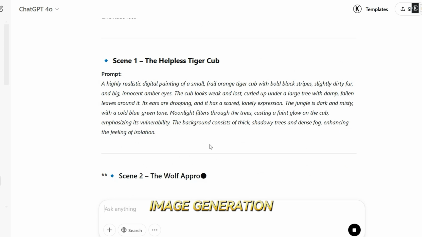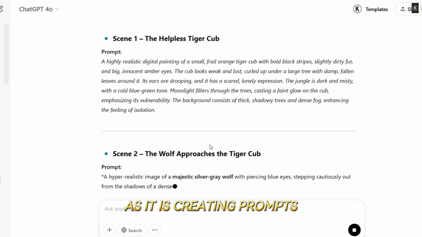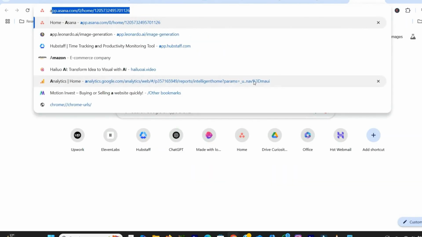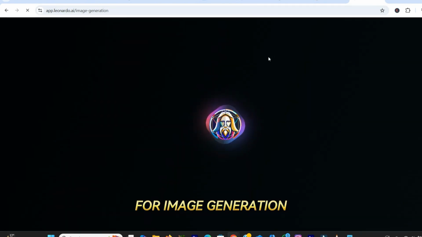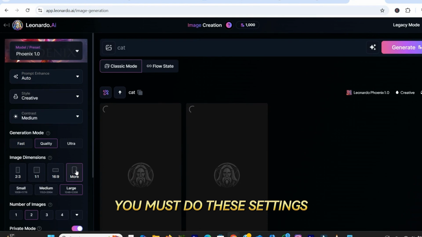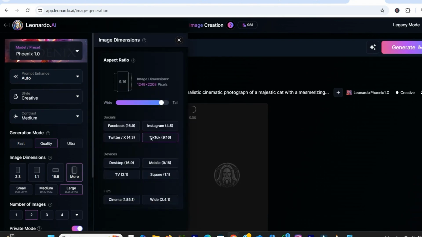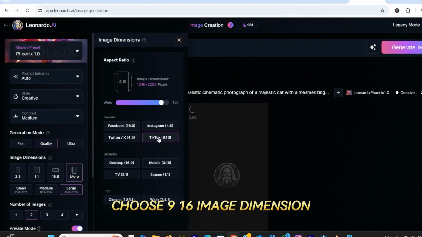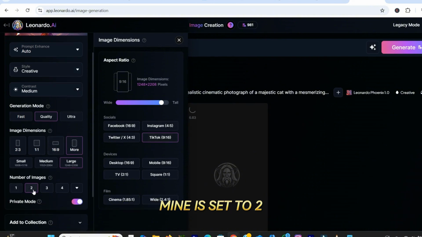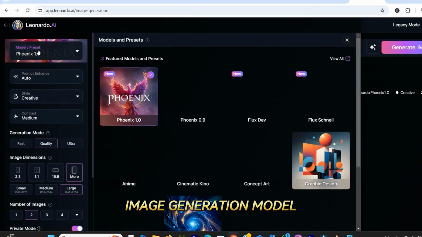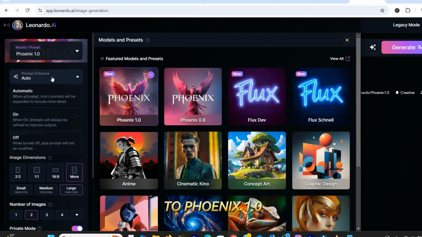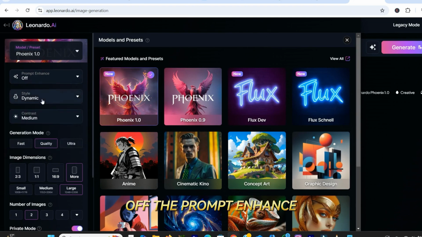Next step is image generation. As it is creating prompts, let's head over to Leonardo AI or any image generator you like for image generation. For better results, you must do these settings. Since we are creating shorts, choose 9:16 image dimension. Select the number of images. Mine is set to 2, so I am okay with that. Choose the image generation model to Phoenix 1.0. You must turn off the prompt enhance so it follows our prompt exactly.